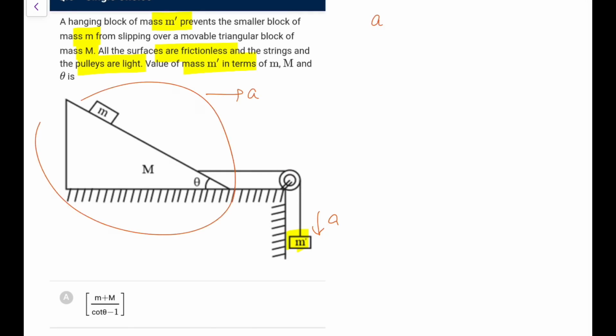So I can directly write acceleration is net pulling force. Net pulling force is only this much, that is m dash g upon total mass to be pulled, which is m dash plus m plus M.